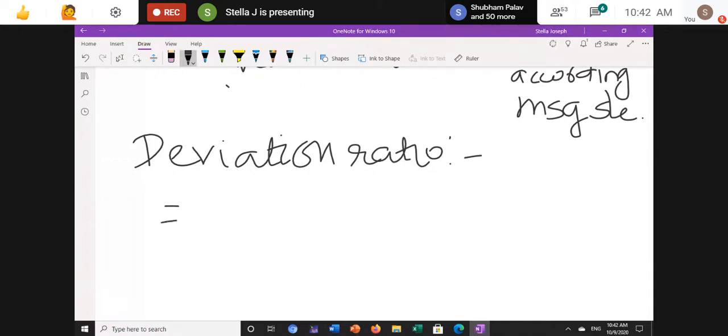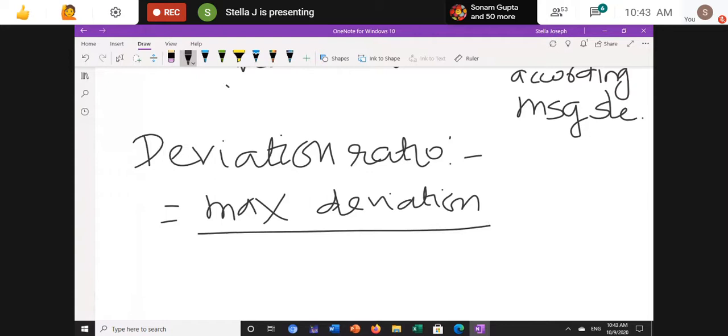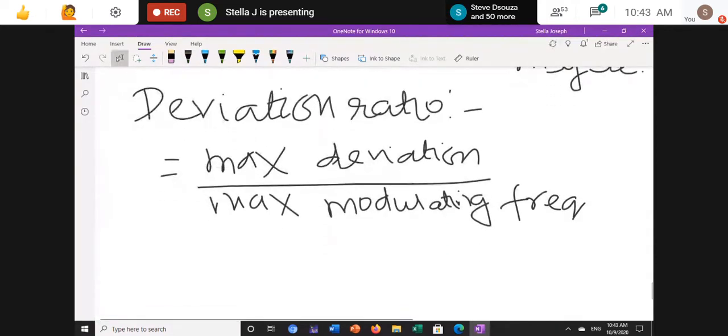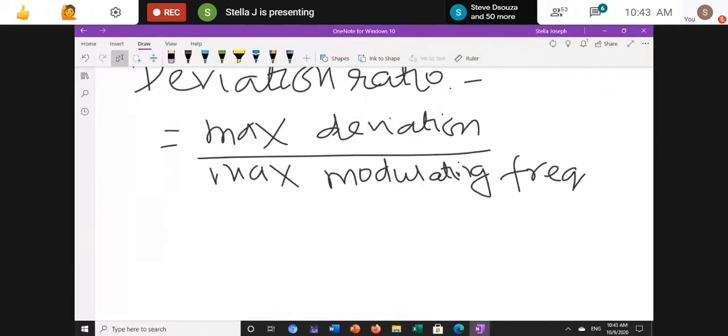Deviation ratio is equal to maximum deviation upon maximum modulating frequency.